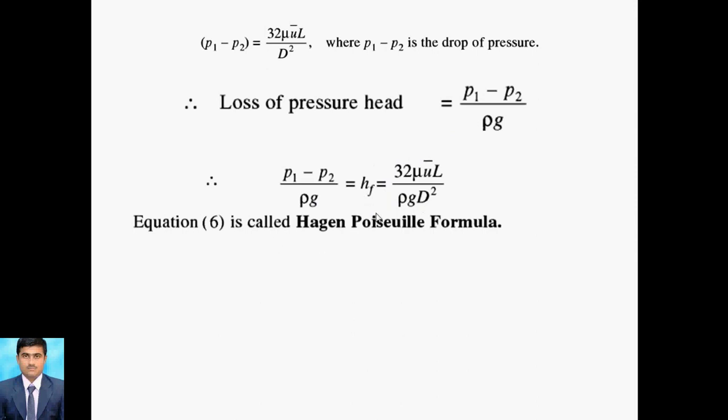So HF is nothing but 32 mu u bar L by rho g d square. So mu is the dynamic viscosity, u bar is the average velocity, L is the length, rho is the density, g is 9.81, and d is the diameter. So if you don't know the value of the pressure difference, we can calculate it with the help of this formula. So easily we find out the loss of pressure here. This equation is called Hagen-Poiseuille's formula. This is called equation number 6.